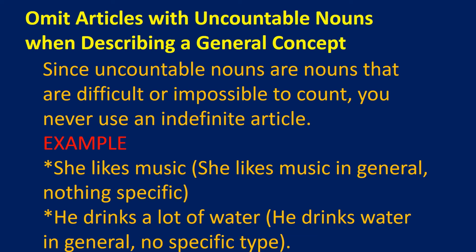Next, we should omit articles with uncountable nouns. Uncountable nouns are nouns that cannot be counted. Examples, air, water, etc. Example sentence, she likes music. Here we should avoid articles because it says she likes music in general, not specifically. Next example, he drinks a lot of water. Here in this sentence we have avoided articles because it just gives the information that he drinks water in general. There is no specific reason in it.